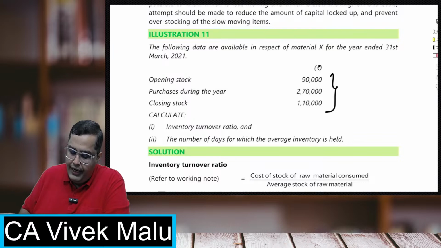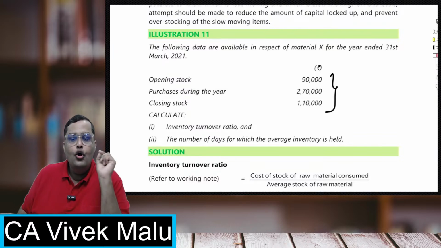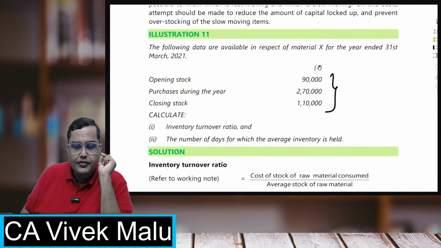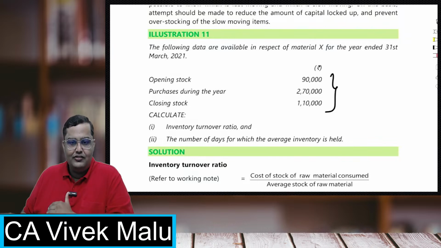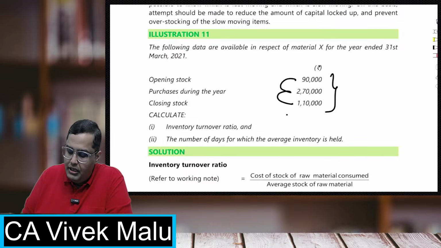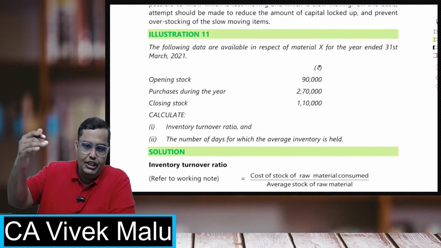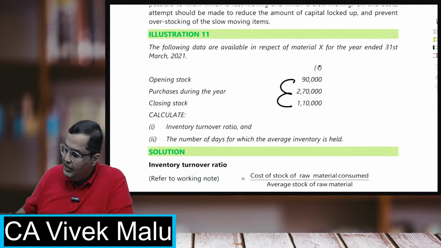I have to calculate what is my cost of material consumed. I know the cost of raw material consumed has a formula: opening stock plus purchases minus closing stock. This gives you raw material consumed. We have done this in the cost sheet also, right? In the cost sheet also we do this: opening stock plus purchases minus closing stock.